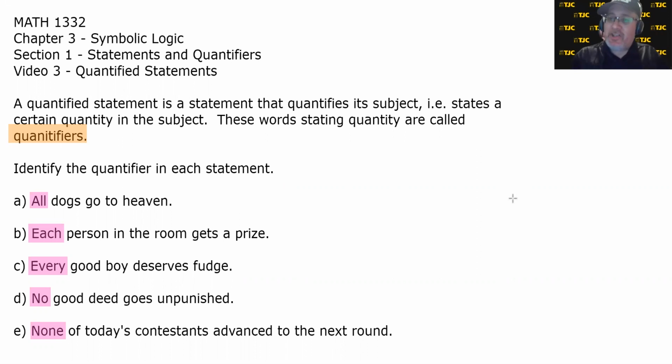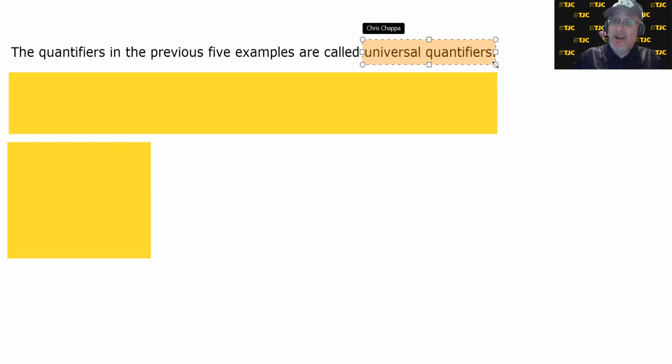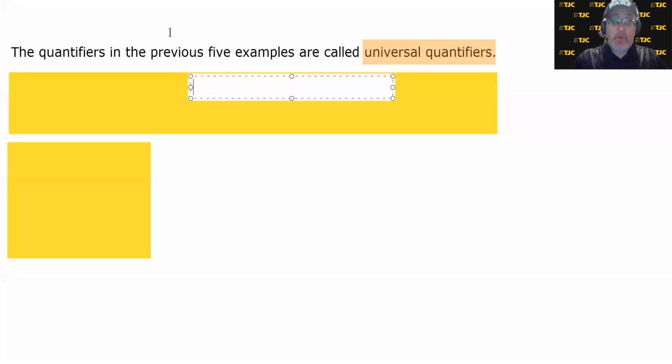And as a consequence, the quantifiers in the previous 5 examples are called universal quantifiers. So there's a word that we're defining. So we'll put it in orange. I don't know why I'm defining things in orange. But universal quantifiers are quantifiers that refer to all of a subject, but it can also be the complete opposite, meaning none of them. Because, hope I remembered what was under here.